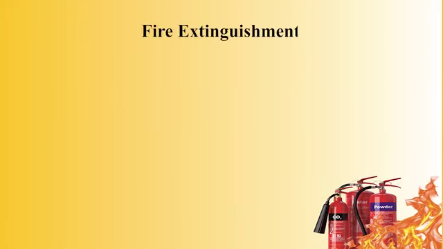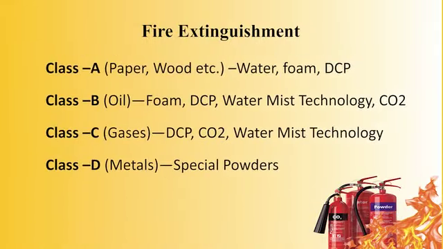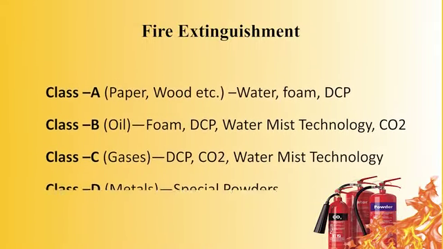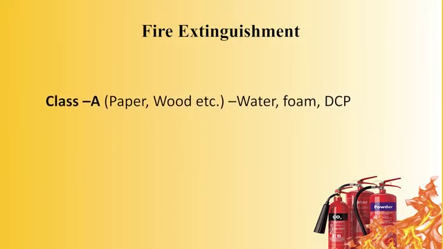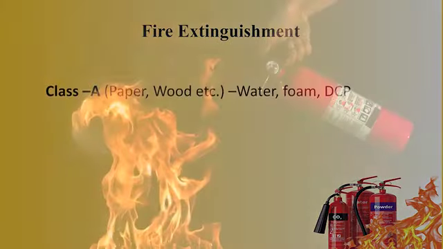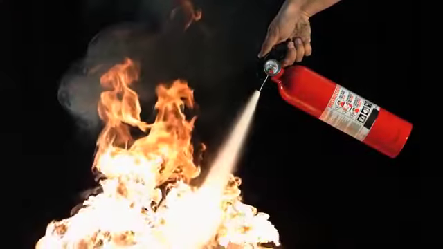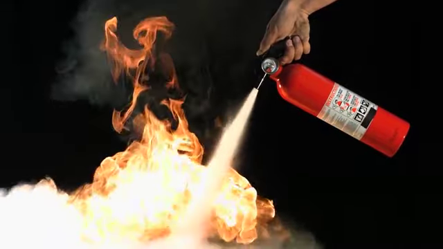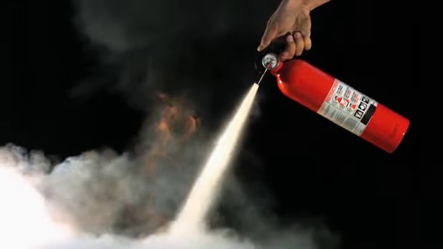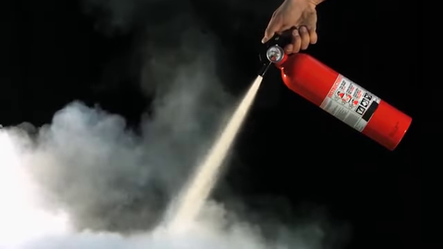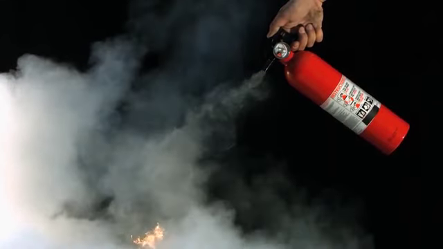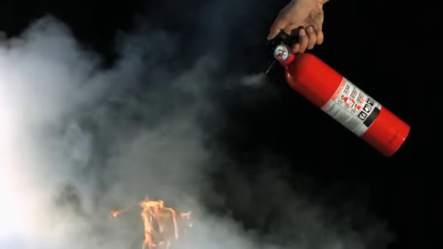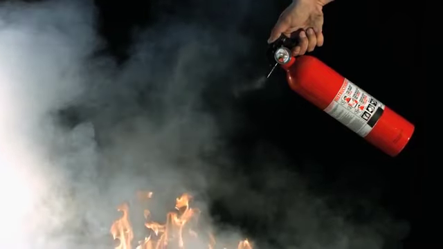Fire extinguishment. These classes of fire also are to be extinguished by different methods. For class A, we are using water, plain water, foam and dry powder. Why dry powder? Nowadays, some dry powder has been invented which can extinguish all types of fire, A, B, C type fire. That is named as ABC dry powder. That's why dry powder is dry chemical powder.